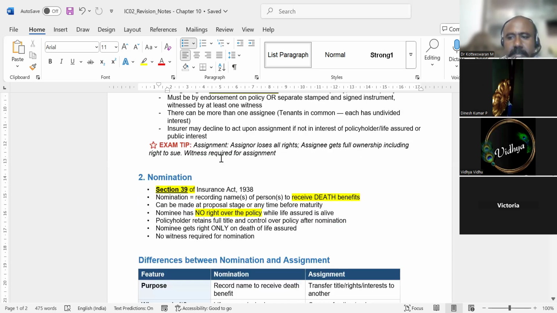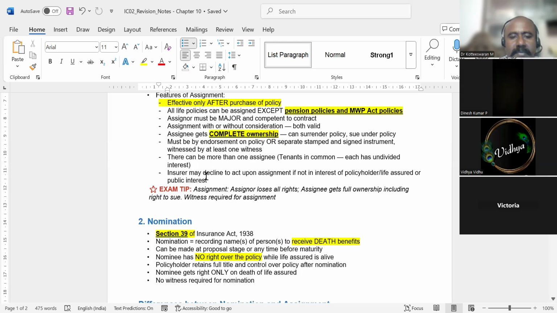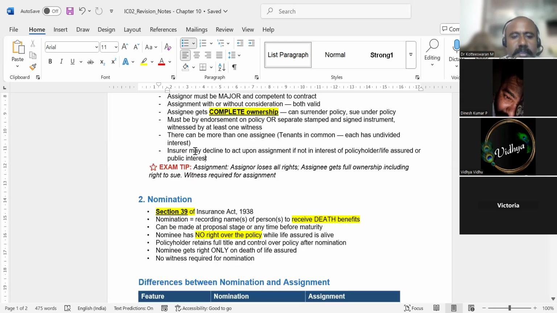So next is, there may be more than one assignee. We have seen that. The insurer may decline to act upon the assignment.